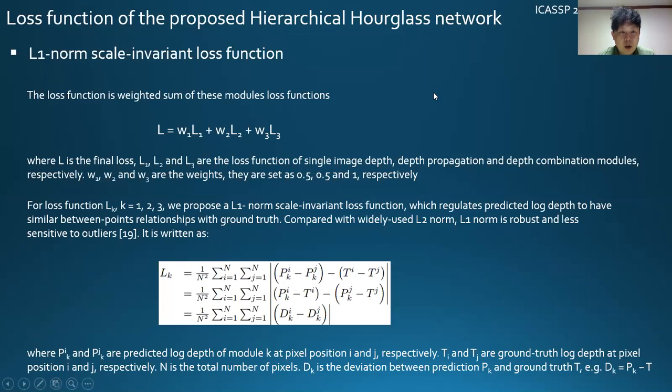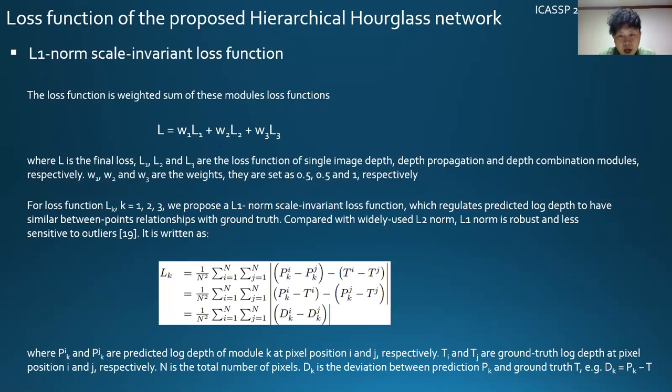Here for the loss function, as aforementioned, we use the weighted sum of these 3 module loss functions. The weights W1, W2, and W3 we set as 0.5, 0.5, and 1 respectively. For the loss functions L1, L2 and L3, we propose an L1 norm scale invariant loss function which regulates the predicted log depth to have similar between-point relationships with the ground truth.